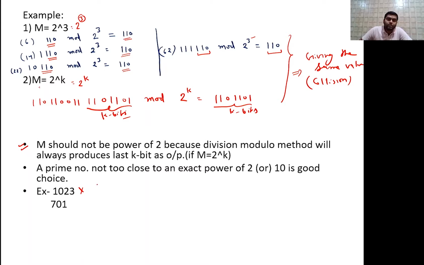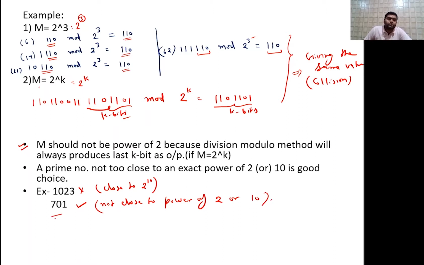Why? Because it is close to 2 raised to the power 10, but this one is a good choice. It is not close to a power of 2 or 10.